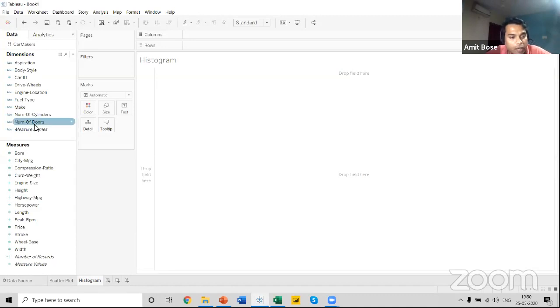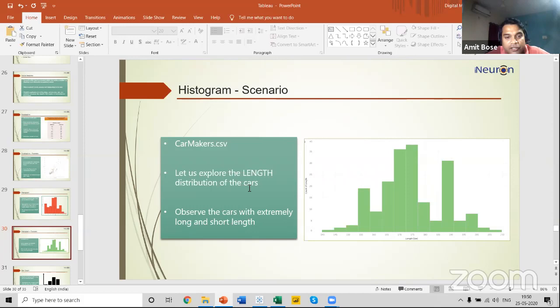And what I will do in order to find the scenario is we need to explore the length distribution of the cars in our data set. Now, as the rule says, Tableau will by default create a count and a bin from the data set that you are going to use, on which we need to find the length distribution of the car.